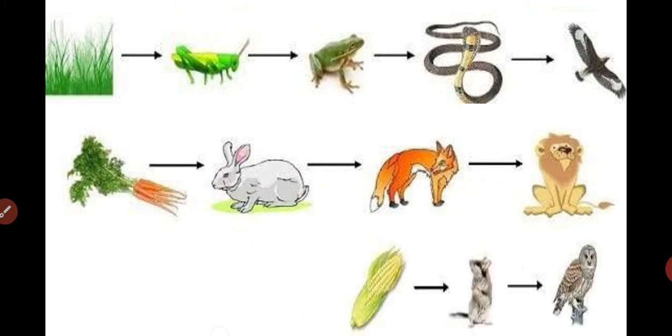Then we will see a simple food chain over here. Which living organisms are there in the third food chain? Yes, we have a corn crop, then we have this rat, and then an owl. So here there are different interactions between these living organisms. Here you can see different examples of a food chain. Now let us discuss the food chain in more detail.